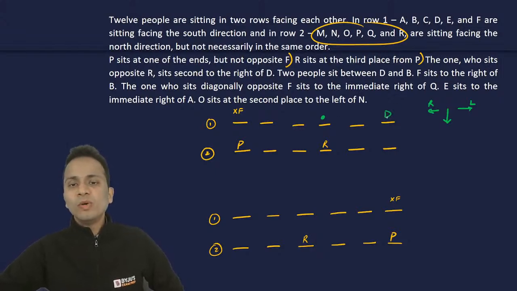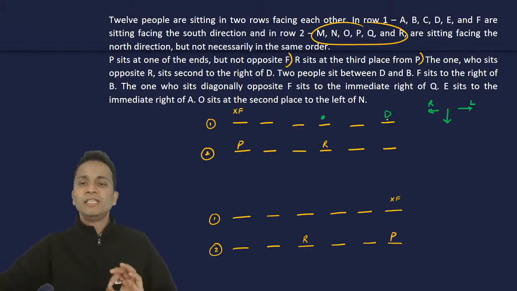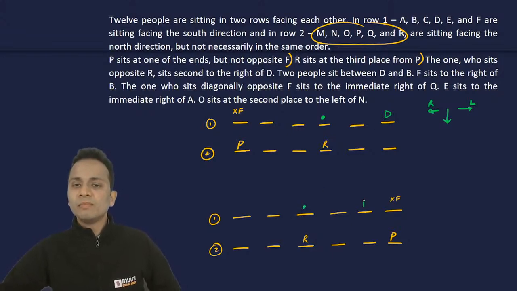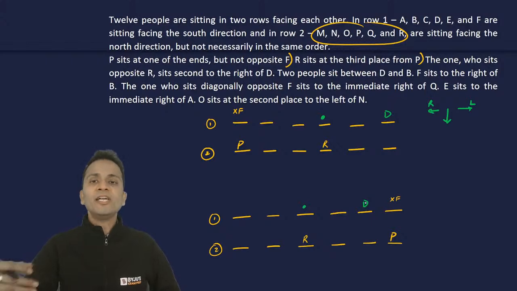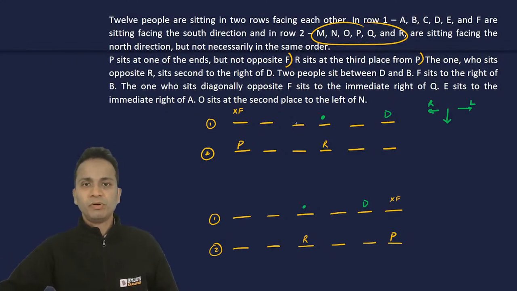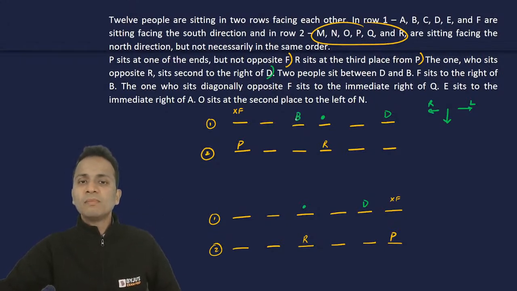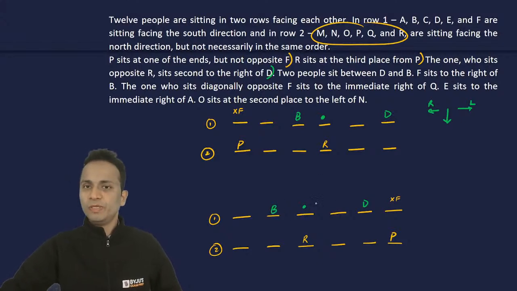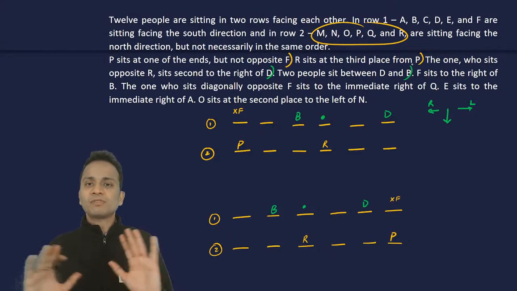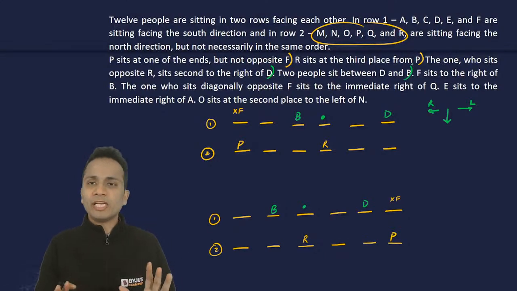The one who sits opposite to R sits second to the right of D. So D will come at this chair in the first arrangement, and in the second arrangement D will come at this chair, second to the right of D. Perfect. Up till this statement we are done. Two people sit between D and B, so there should be two people between D and B. So B will come at this chair and at this chair in these two arrangements. Perfect. So far everything is going right, no contradiction has come.